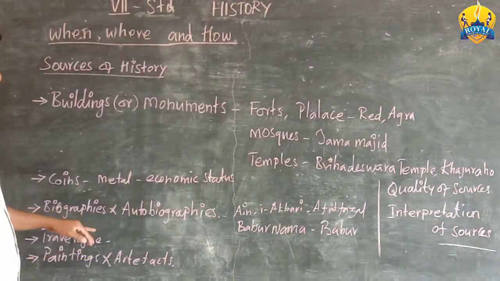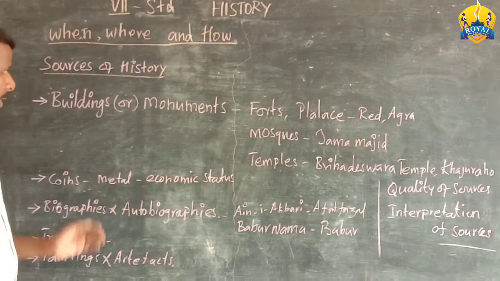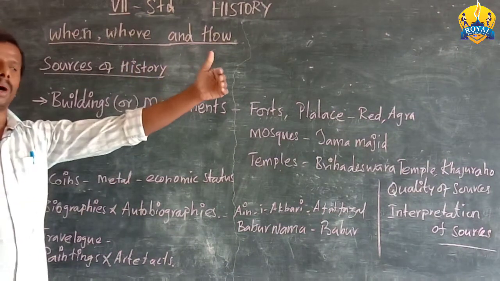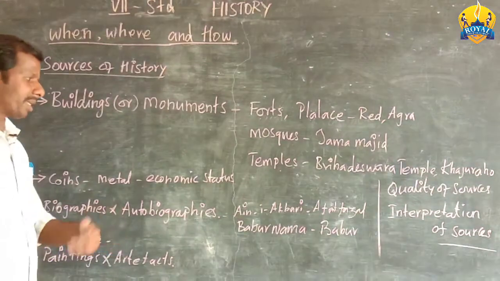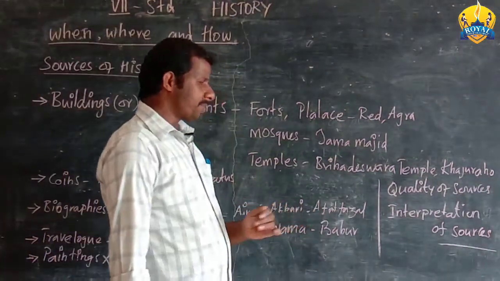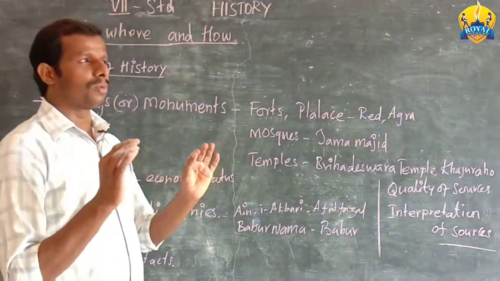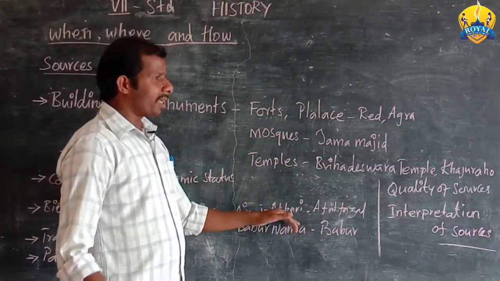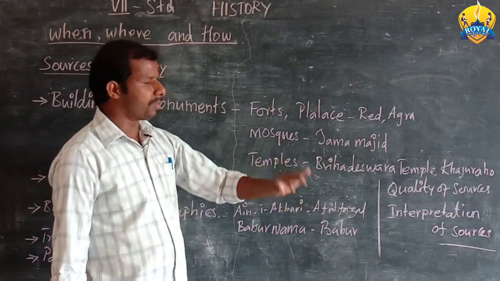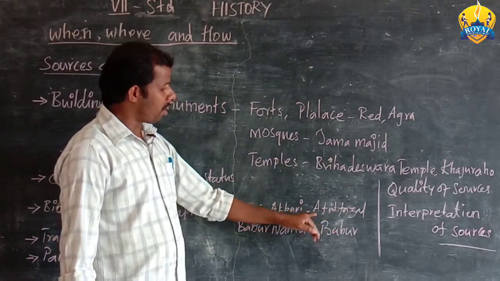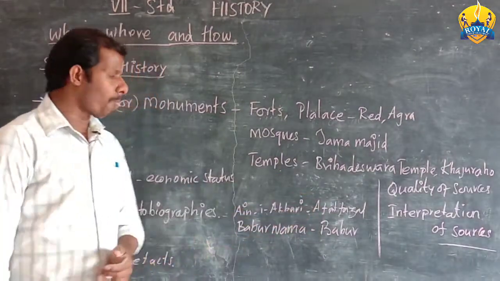Next source is biographies and autobiographies. What is a biography? A biography is when a person writes about another person. For example, the Ain-i-Akbari. Akbar was one of the greatest rulers in the world, but according to literacy he was not good, so his life story was written by Abul Fazl.